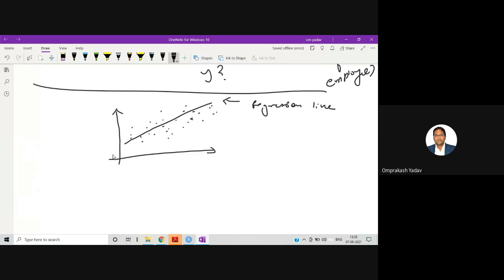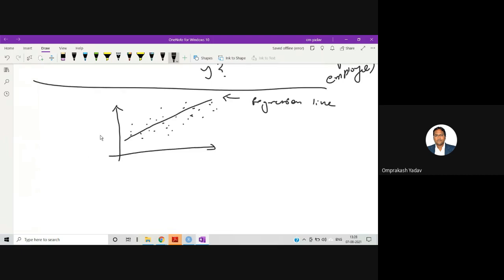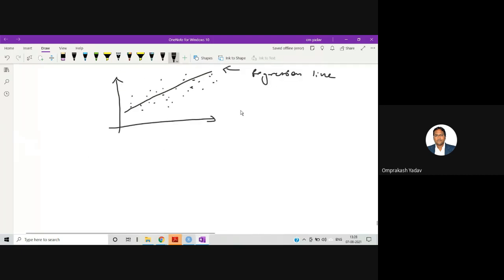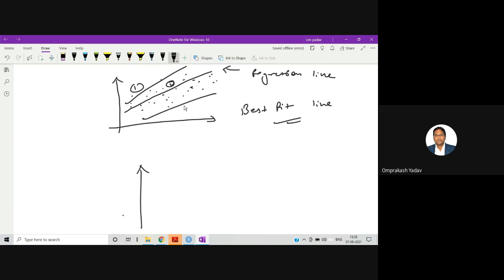So in a regression line, this should be a best fit line. So what do you mean by a best fit line? Best fit line means, see what happens. We can draw a line in multiple ways. Let's say I'm drawing one line over here. This is one line, this is a second line, and then one more line over here, a third line.